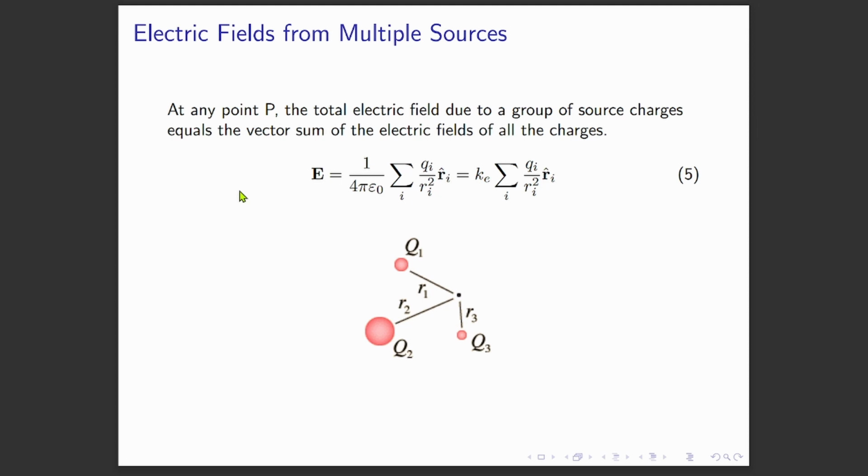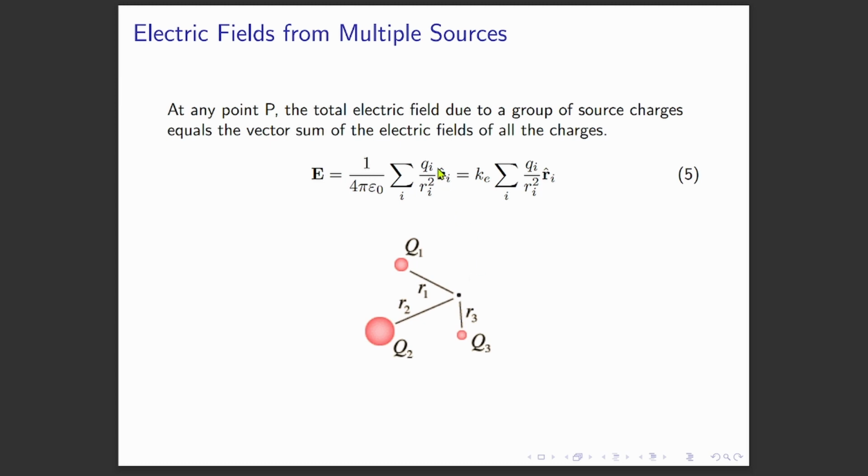So as you can see in equation 5, we only have Q sub i. That Q sub i is the charge of the corresponding sources of electric field. Here we have three sources of electric field, but typically this one is bigger, meaning the charge is way larger than Q1 and Q2. So you have to add the contributions of the three charges.